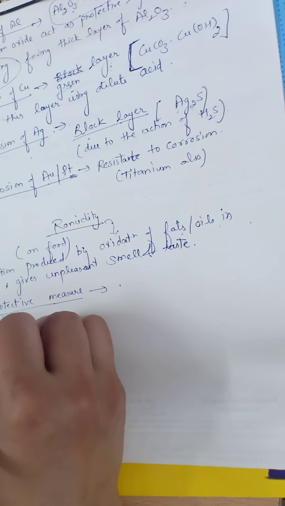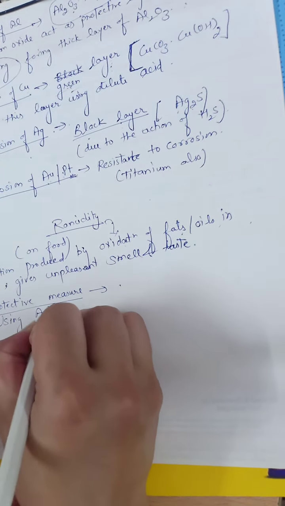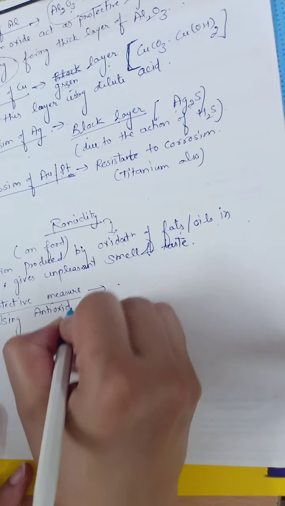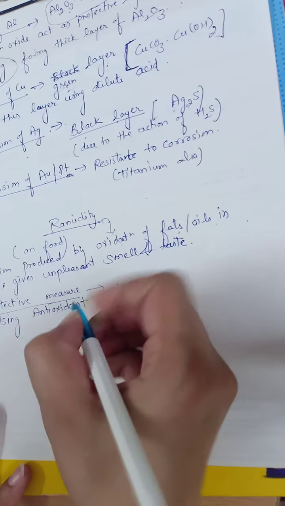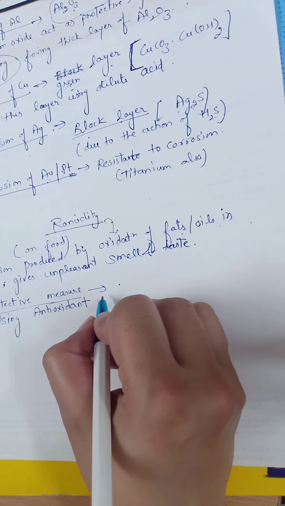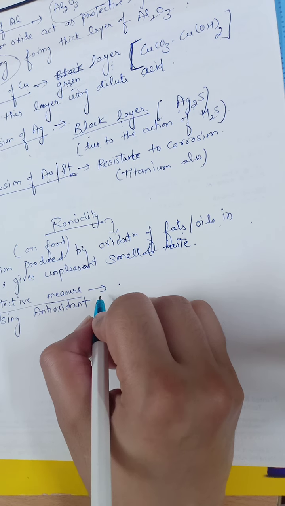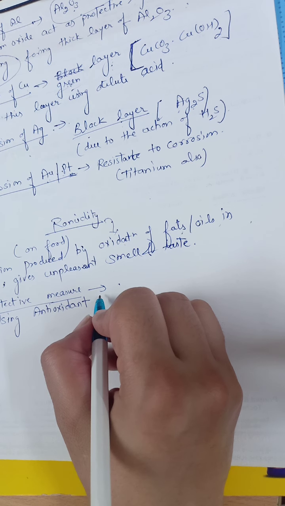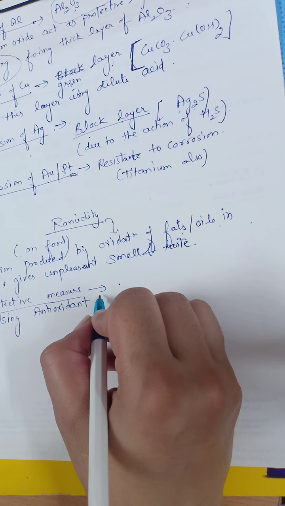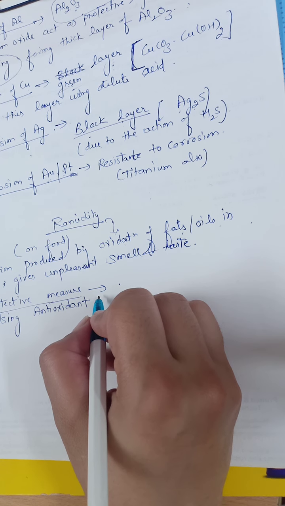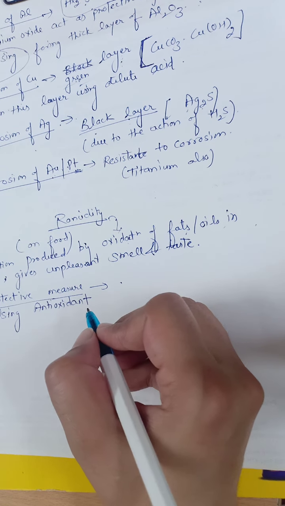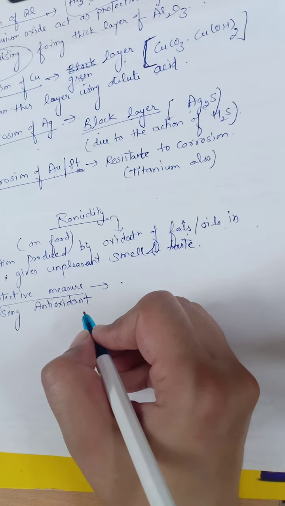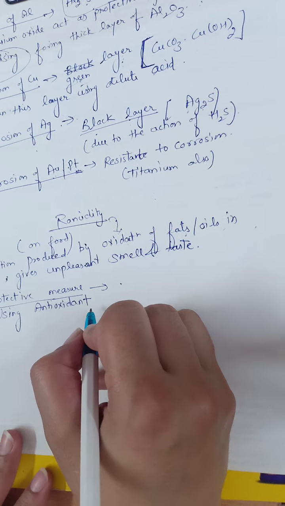By using antioxidants. If we use antioxidants, then obviously we can protect our food from oxidation. And what are these antioxidants? These antioxidants do not allow the process of oxidation to take place in the food.